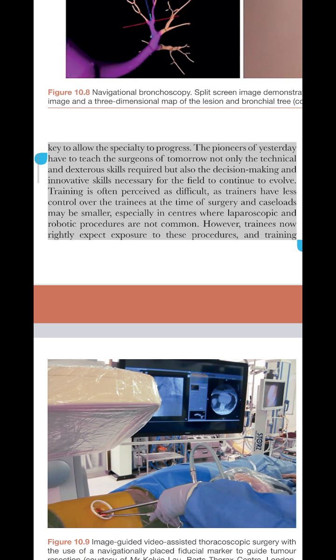The pioneers of yesterday have to teach the surgeons of tomorrow not only the technical and dexterous skills required but also the decision-making and innovative skills necessary for the field to continue to evolve. Training is often perceived as difficult, as trainers have less control over the trainees at the time of surgery and caseloads may be smaller, especially in centers where laparoscopic and robotic procedures are not common. However, trainees now rightly expect exposure to these procedures and training.